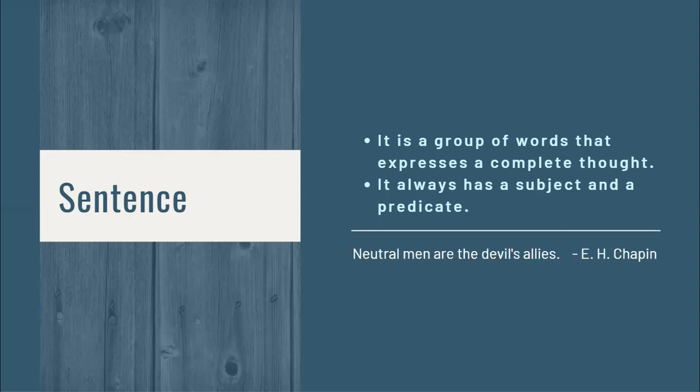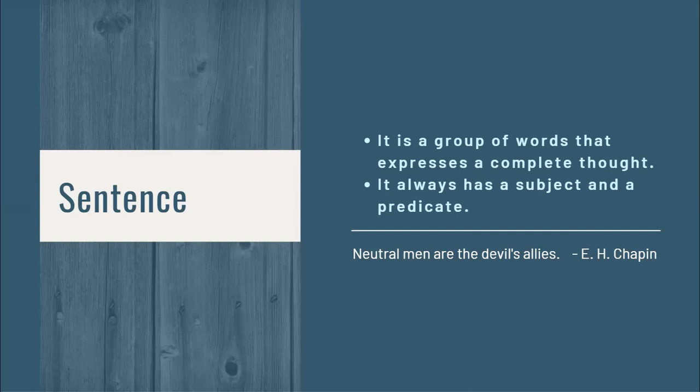Example: neutral men are the devil's allies. In this sentence, men is the subject, allies is the verb or the predicate. It's not neutral. Neutral is just a modifier of the word or the subject men, as well as the devil's ally.